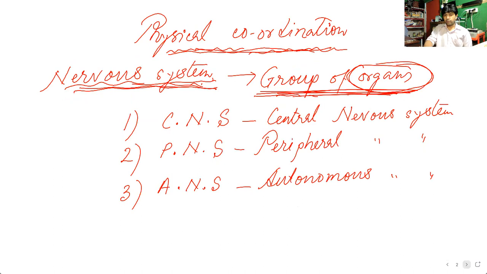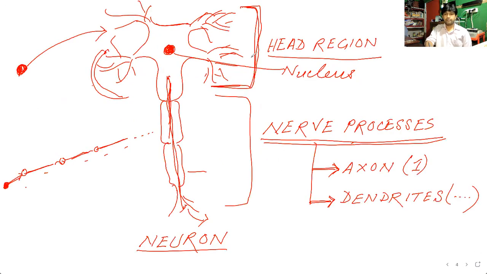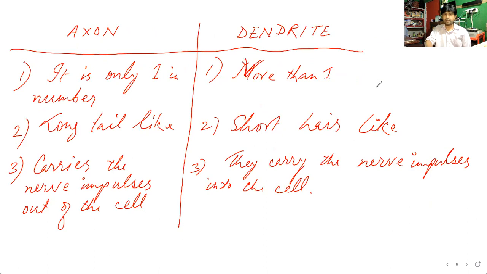After that, we discussed the structural and functional unit of the nervous system, that is the nerve cell or neuron. We discussed the structure of the neuron. It contains two main parts, the head region and the nerve processes. The head region is the bigger one, which contains the nucleus. Nerve processes are of two types, axon and dendrite. We also discussed the differences: what the axon does, what the dendrite does.